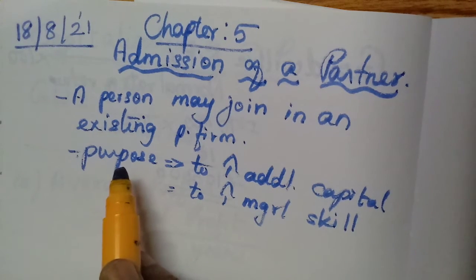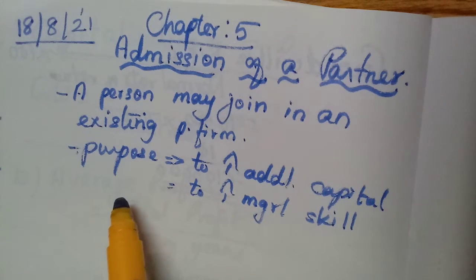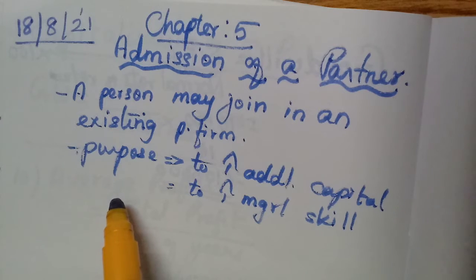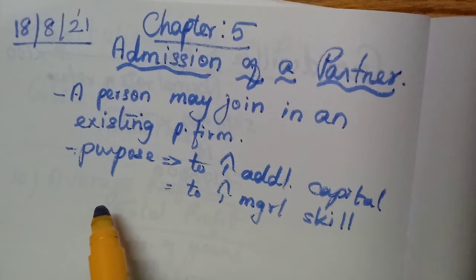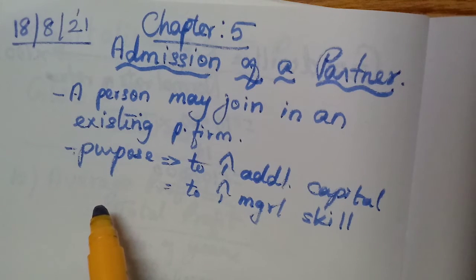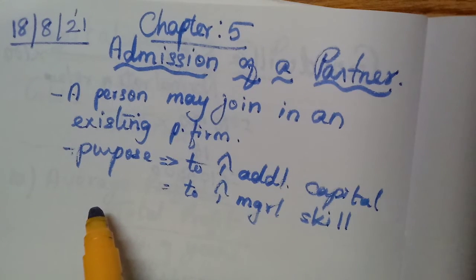So when a new partner is admitted, what is happening there? They might have developed one agreement, the partnership deed, and that deed is reconstituted. They have to prepare the new partnership deed again.